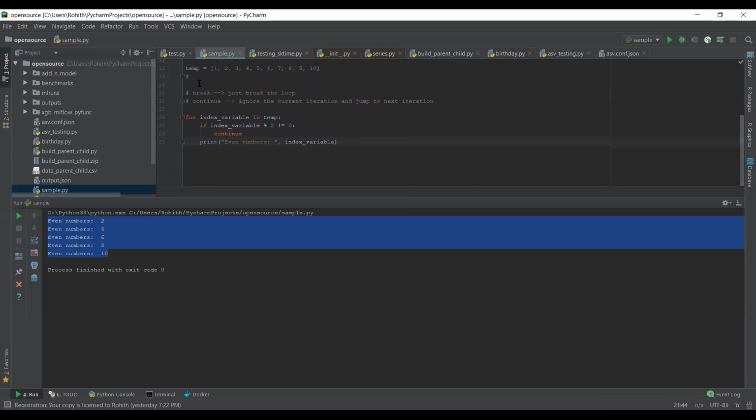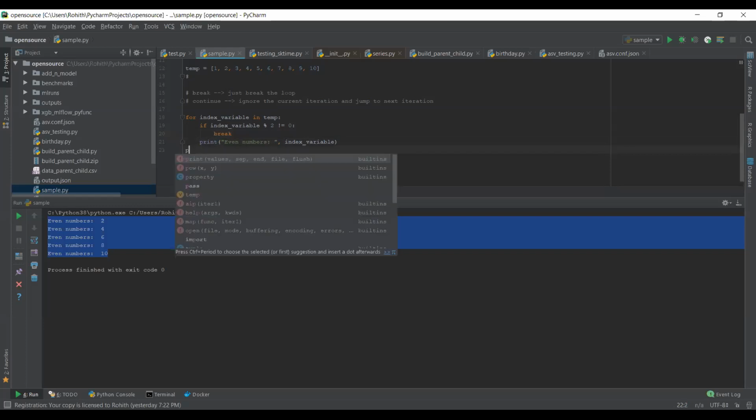Is it clear till this one, the continue statement and the if condition? Okay. So now let's talk about break. What I will do is, whenever I encounter the first odd number, I will simply break out of the loop. I won't execute the further iterations. Let's put a print statement outside.